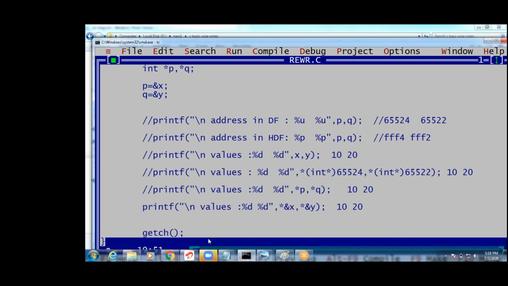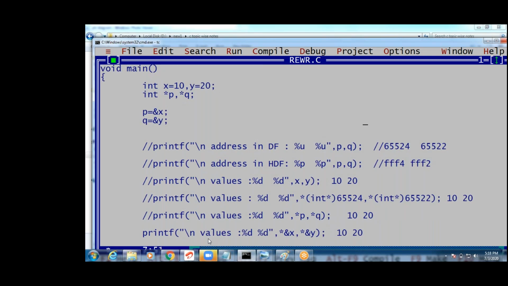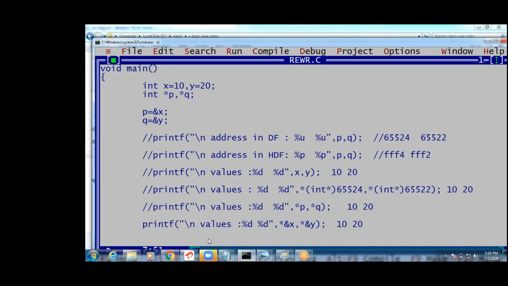Okay, now write this program. Write the outputs also, those printf statements. Okay, write this, guys.